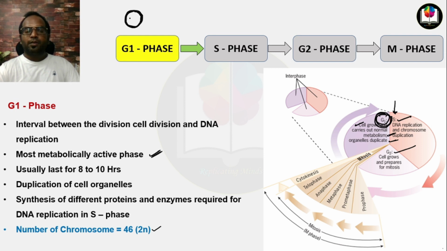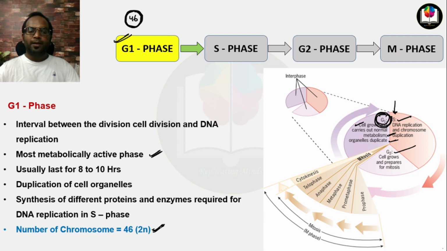So how many chromosomes will be there? 46. You know that in each cell of our body, taking the example of a human cell, there are 46 chromosomes. So the number of chromosomes in G1 phase will be 46.